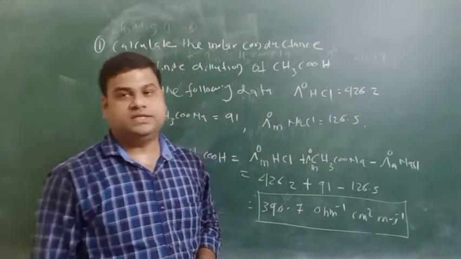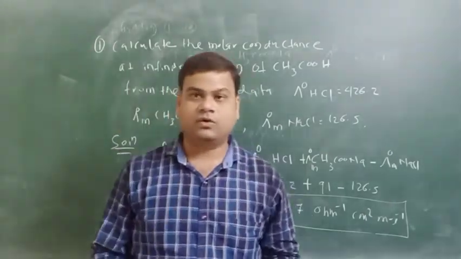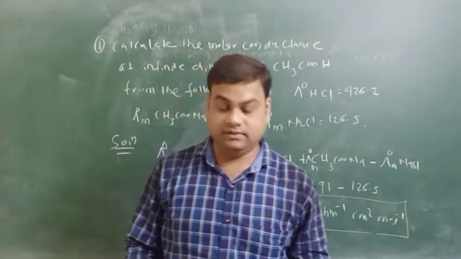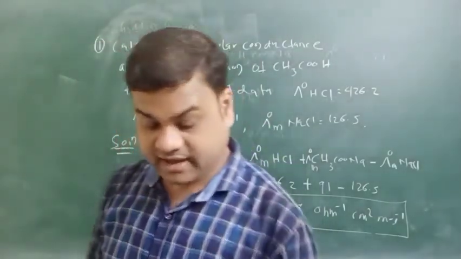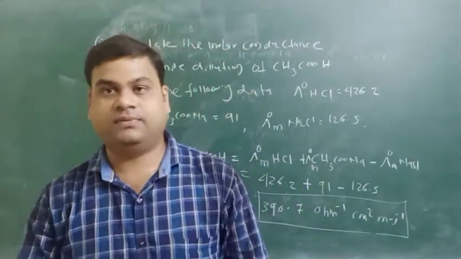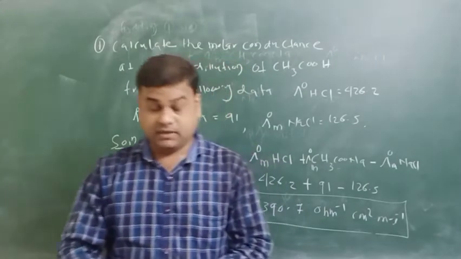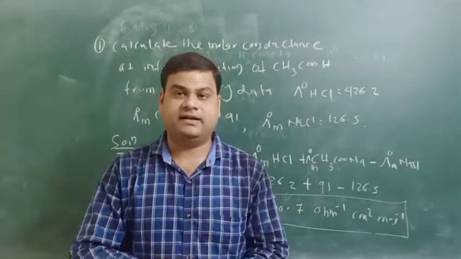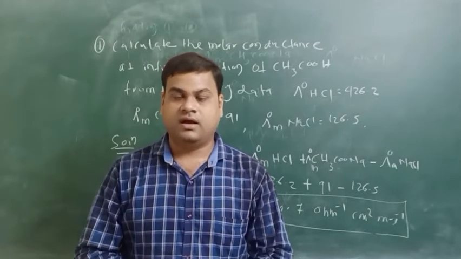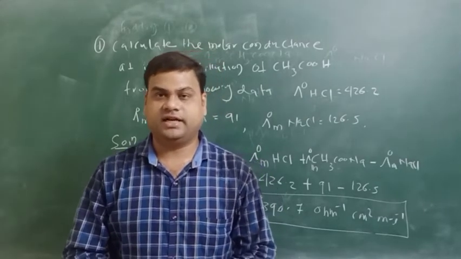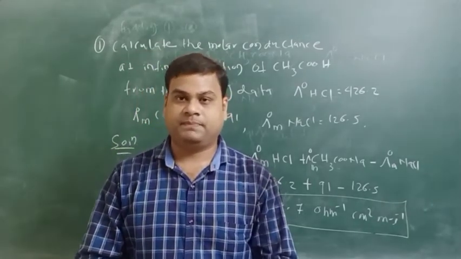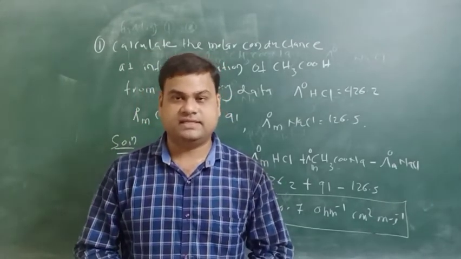Okay, so this is all about Kohlrausch's law. Kohlrausch explained by taking pairs of strong electrolytes having a cationic part and anionic part, and calculated the molar conductance at infinite dilution, and the differences are the same for the same cation and same anion.